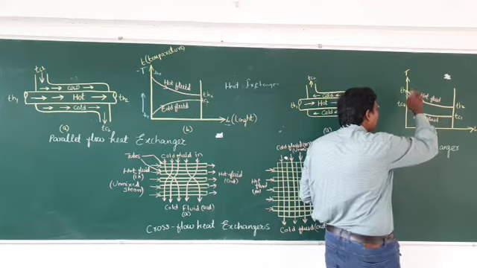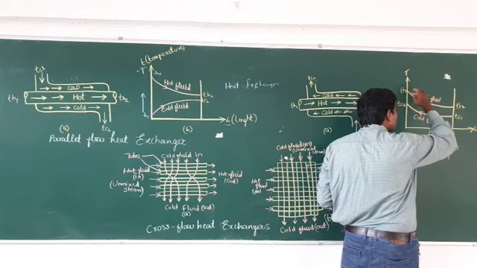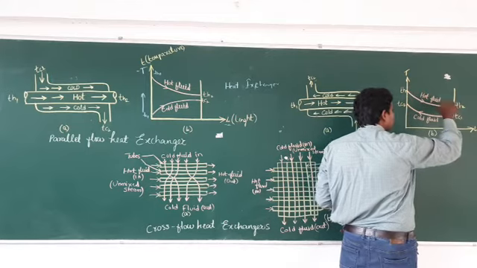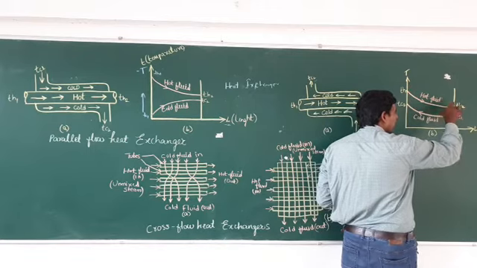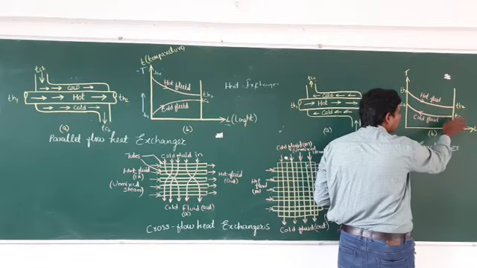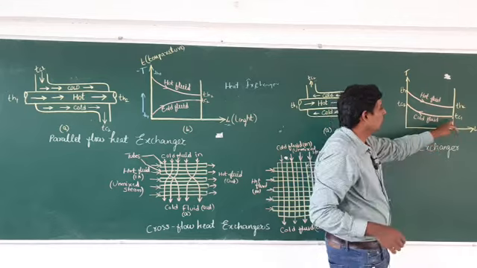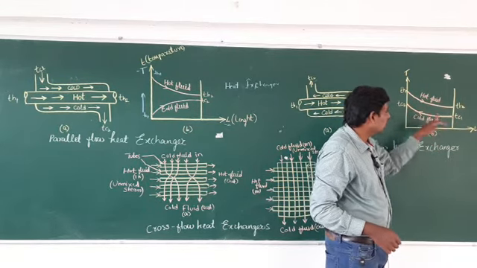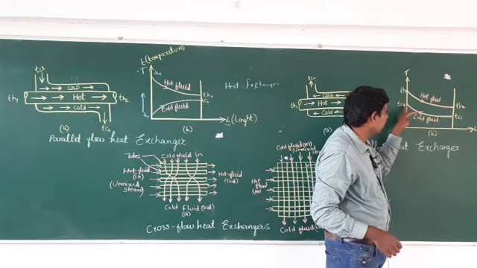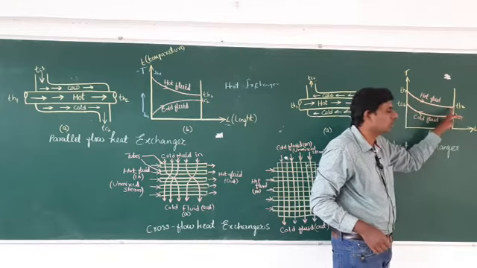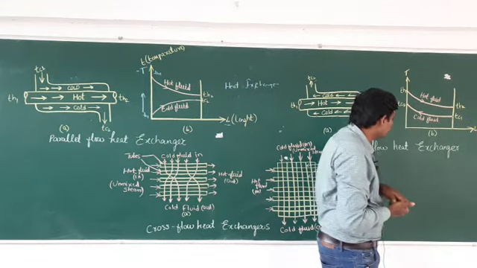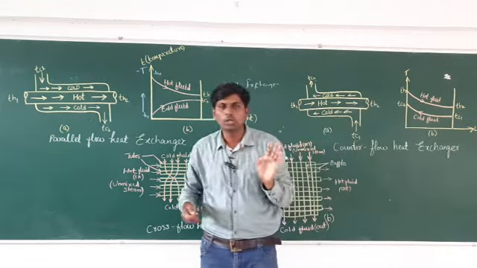As you can see here, for the hot fluid the temperature is decreasing. For the cool fluid, it is starting from this side, and the temperature is increasing. For hot fluid the temperature is decreasing, and for cool fluid the temperature is increasing. Now this one is known as the counter flow heat exchanger.